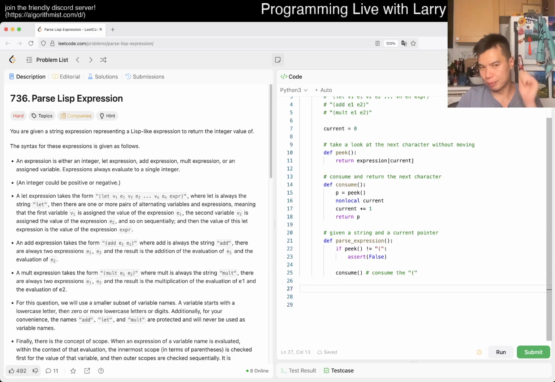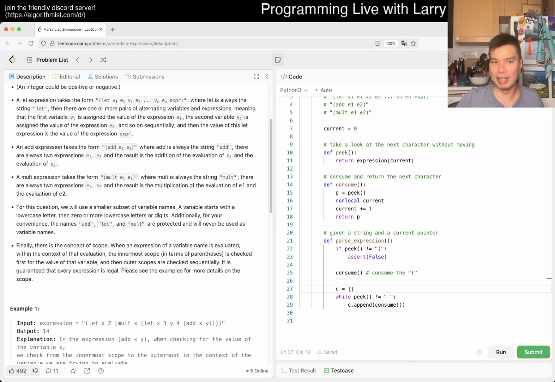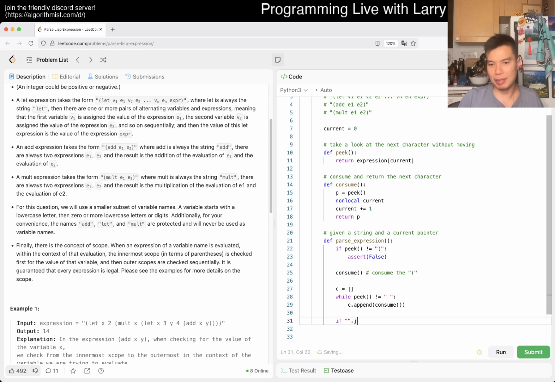I'm not sure about getting a word, but you can also just write a while loop: while peek is not equal to an empty space, which is what ends the token, then we consume, right? So maybe c dot append consume or something like that. And technically speaking, if you want to be lazy about it, you could already differentiate with just one character, right? Let, add, and mult each have a different first character. I'm writing this in a lazy way, and here we can switch, match, I think.